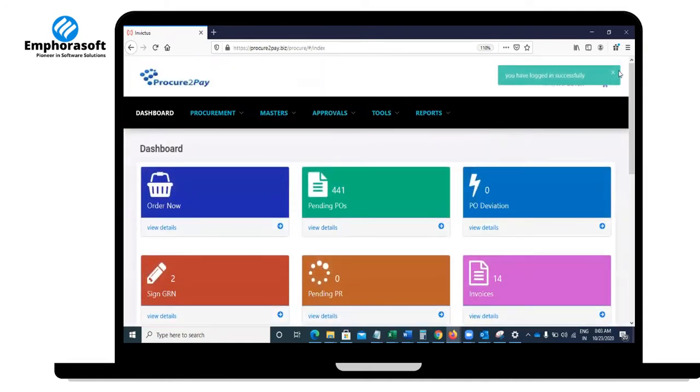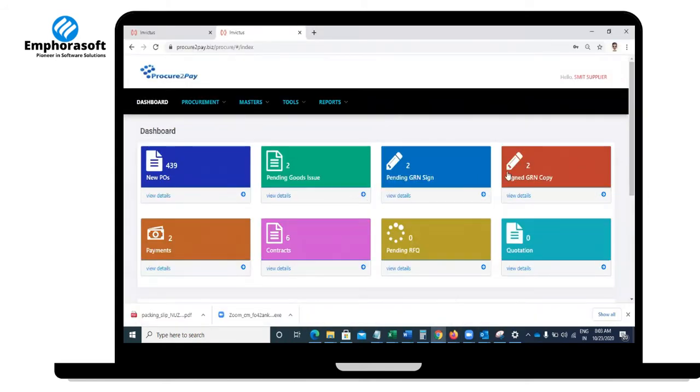In my demo, I will be playing both roles, supplier as well as buyer. In reality, the supplier will play the supplier role and the buyer will play the buyer role.